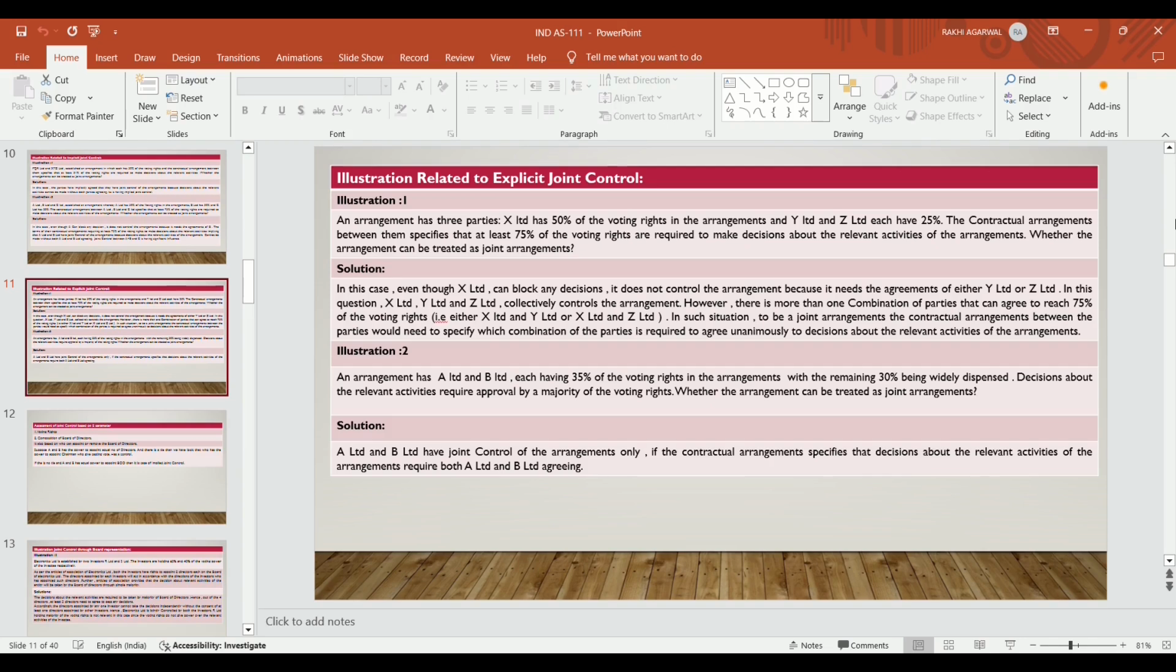Decisions about the relevant activities require approval by a majority of the voting rights. Can the arrangement be treated as a joint arrangement? It's an implied joint arrangement, because A and B have joint control of the arrangement only. The contractual arrangement specifies that decisions about the relevant activities of the arrangement require both A and B to agree. If A and B agree, they have joint control over the arrangement.